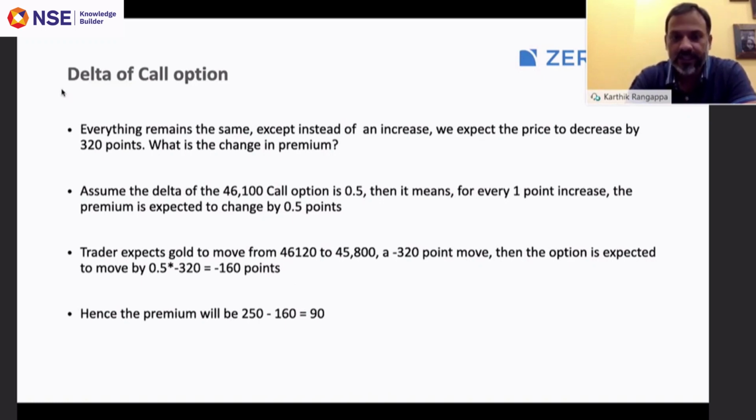Because it's a reduction, we have a negative sign associated with 320. So 0.5 into minus 320 is minus 160. Therefore, the new premium will be 250 minus 160, which is equal to 90. So with a reduction of 320 points in the underlying, the new premium is expected to be 90.